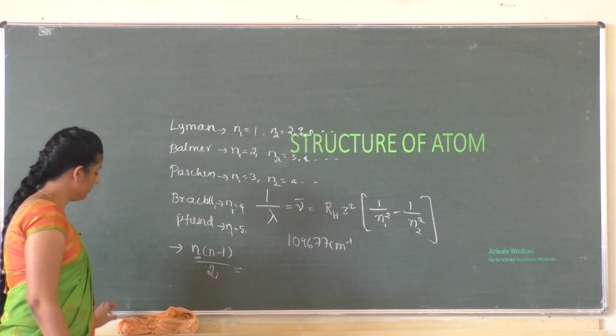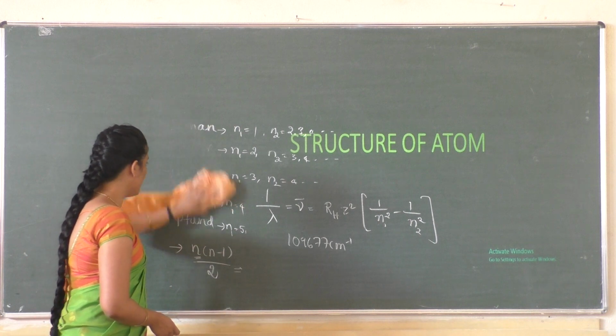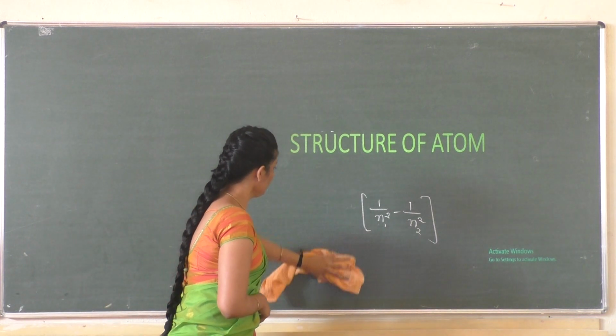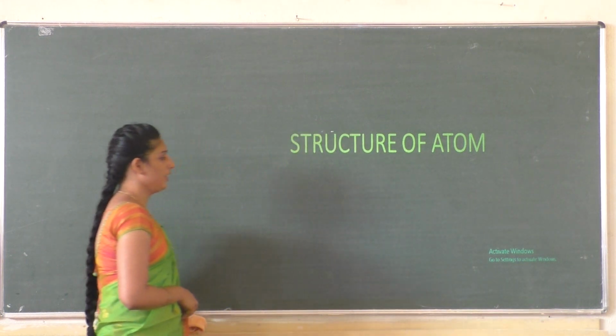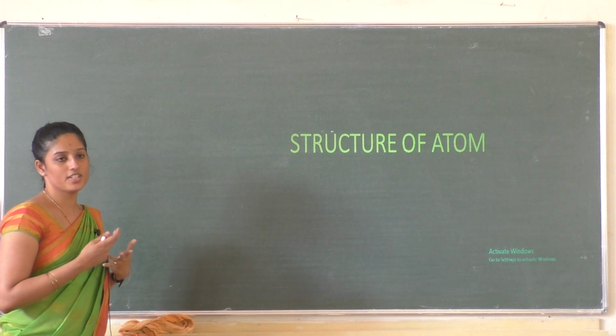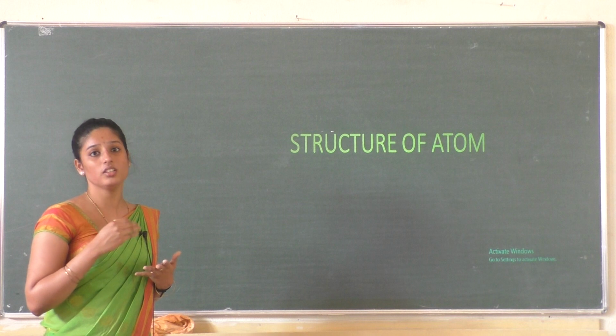So next is the quantum mechanical model of an atom. Under quantum mechanics, the famous equation called the Schrödinger wave equation explains the probability of finding electrons around the nucleus.